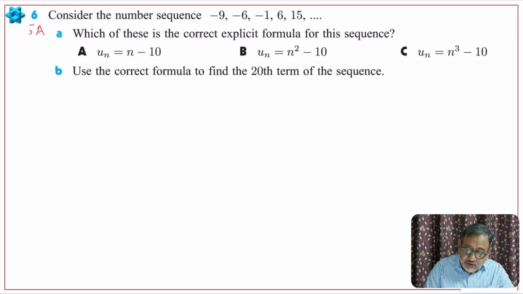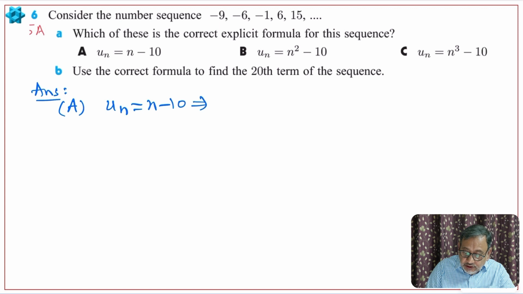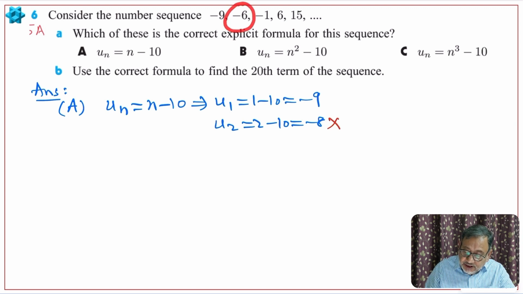So let us see formula 1. Option A says Un is n minus 10. So let us check. U1 will be 1 minus 10, which will be minus 9. U2 will be 2 minus 10, which will be minus 8. So of course this doesn't satisfy even the second term, because the second term is minus 6, but we are getting minus 8. So this cannot be the formula for this sequence.